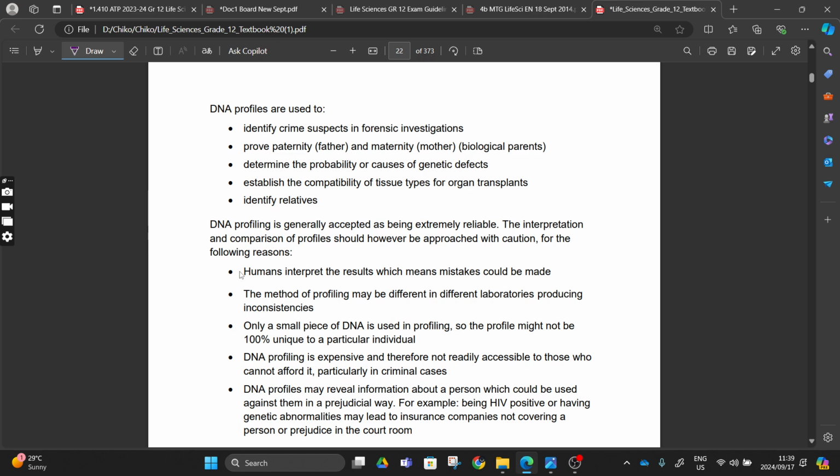Then what are DNA profiles used for? To identify crimes, to prove paternity, to identify relatives, to establish a compatible DNA during organ transfer, and to determine the probability or the cause of a genetic defect, right? So this one you also know.